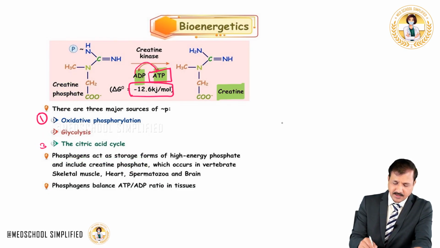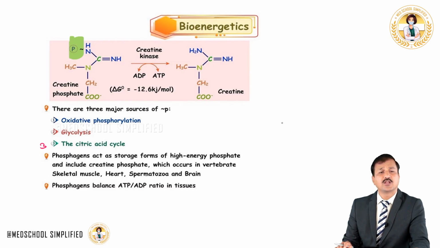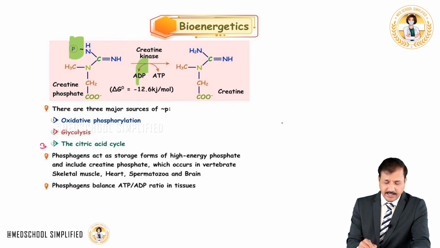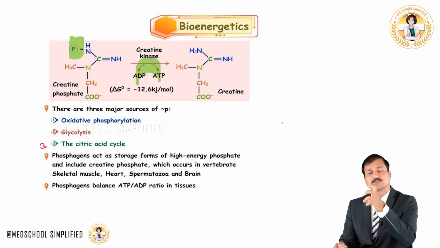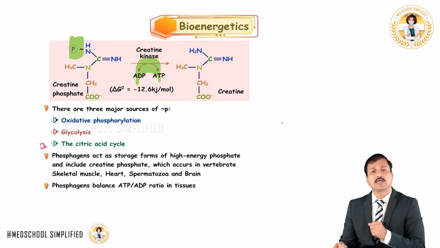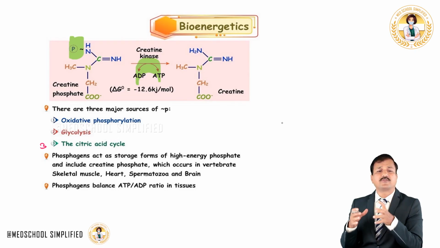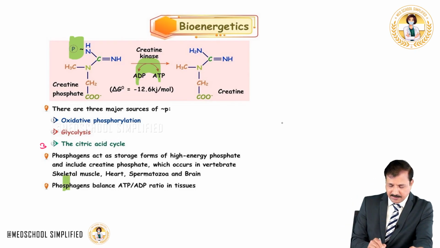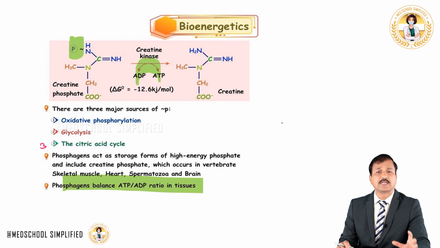Previously, I showed you creatine phosphate, which has stored energy as high energy phosphate that can always be broken down to convert ADP into ATP. That's how a cell can synthesize ATP and use that ATP for whatever the energy needs of the cell are at that time. Creatine phosphate you are going to see in skeletal muscle, heart, spermatozoa and brain. It is the storage form of energy for us. So, phosphagens balance the ATP-ADP ratio in cells and tissues whenever there is a need.